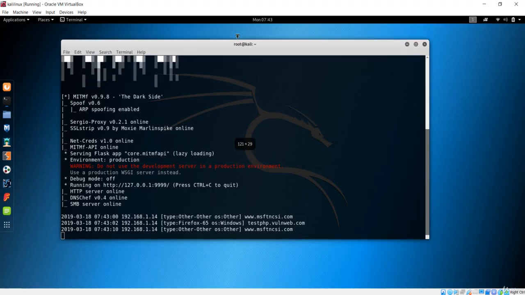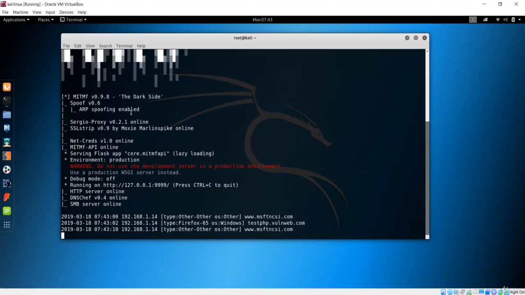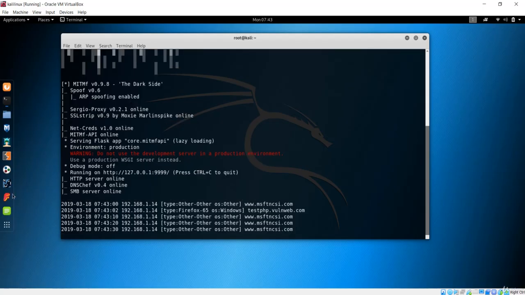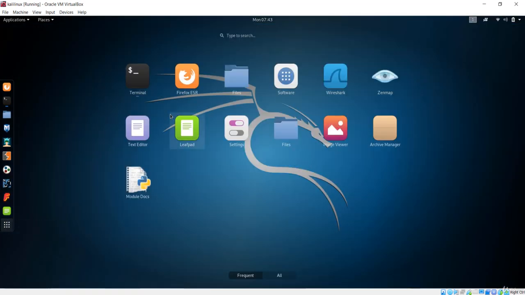And now what we did was we are in the man in the middle. Basically we are inside the Kali client machine, and basically now every packet that is sent from the router to the client, which is Windows, is sent through us. So now we can just open the Wireshark and see every packet that is sent from this client to the router or from the router to the client.